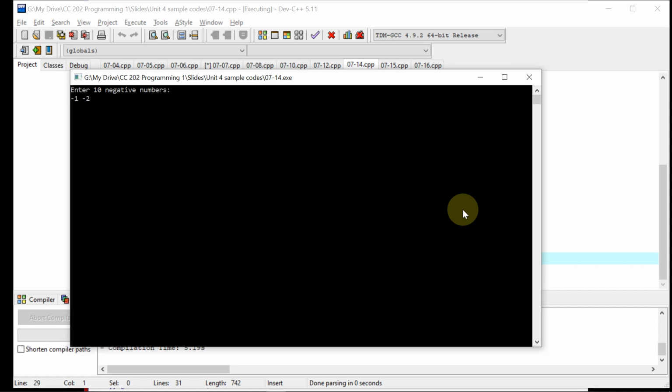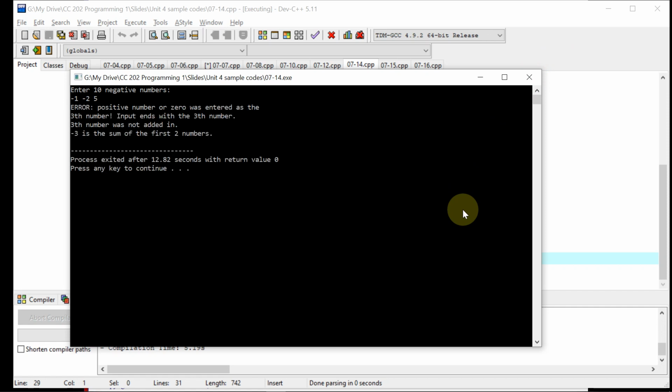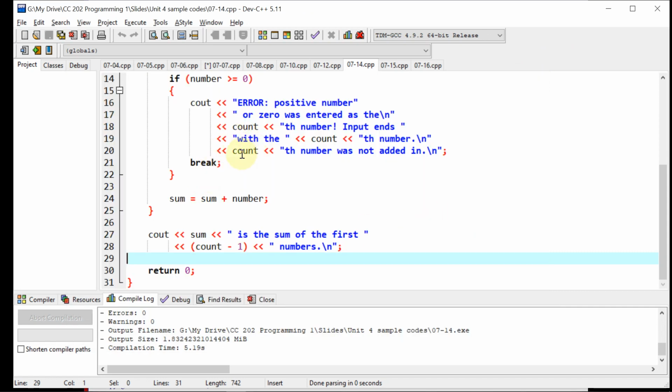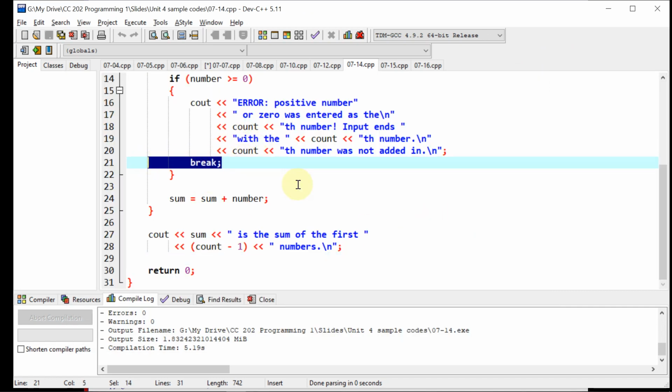And this time I am going to input a positive number, and let's see what happens. As we can see here, the program terminated and it exits the loop that we have, just like here. That's because of the break statement, which causes our loop to immediately terminate.